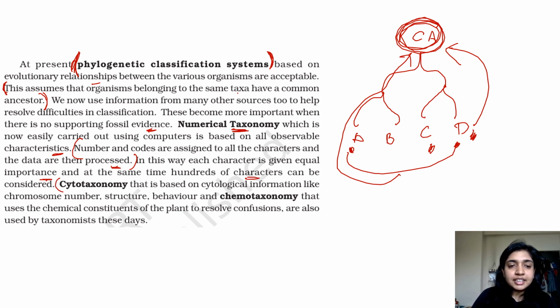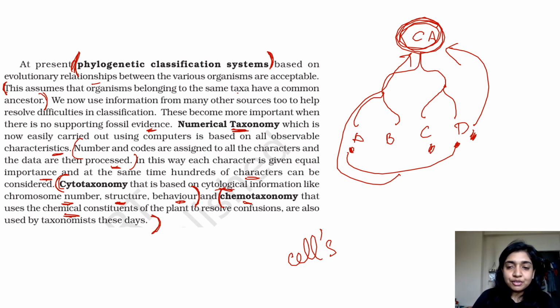Then comes cytotaxonomy. Cytotaxonomy is based on cytological information, that is the cell's information, how the cell is, what is inside the cell. Okay, this is based on cytological information like chromosome number, the structure of the chromosome, and the behavior. So this was cytotaxonomy. Then comes chemotaxonomy. Chemotaxonomy uses chemical constituents of the plant to resolve confusions.